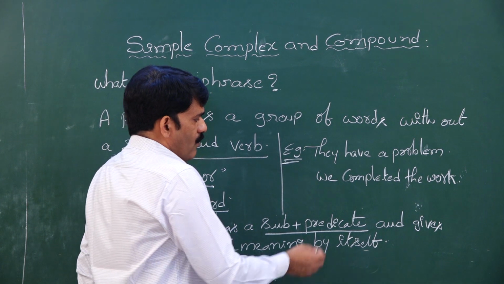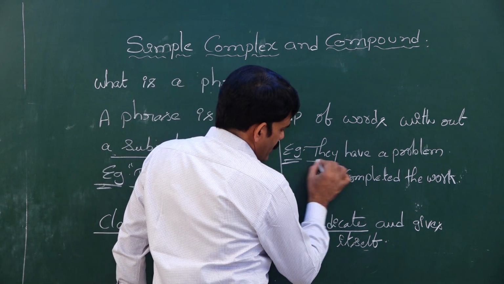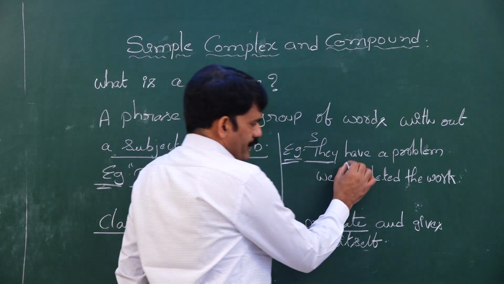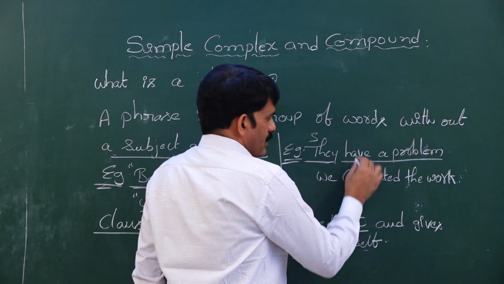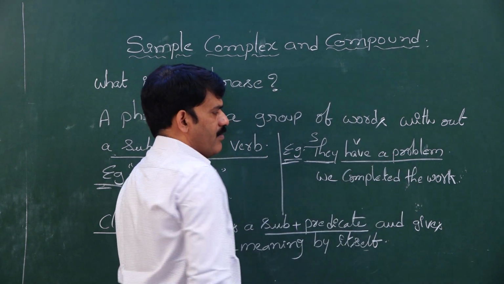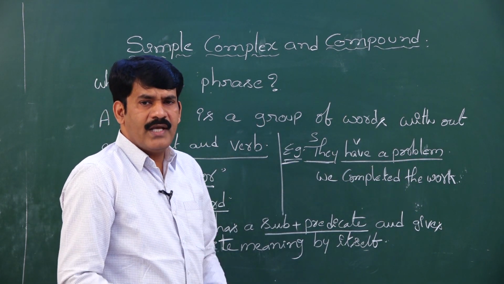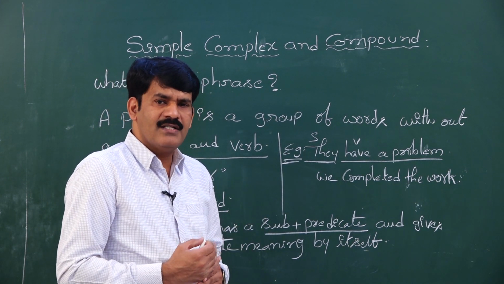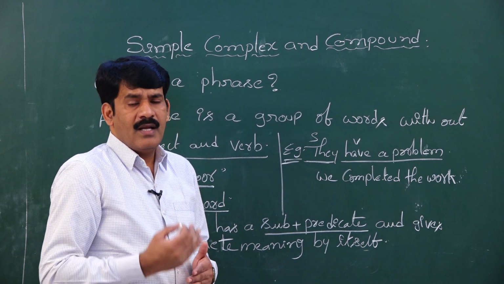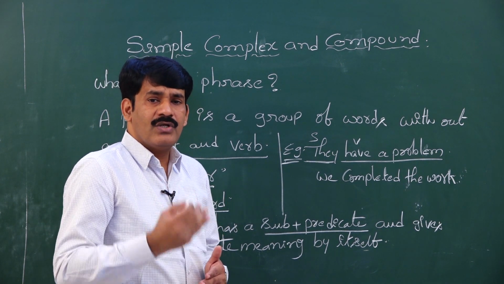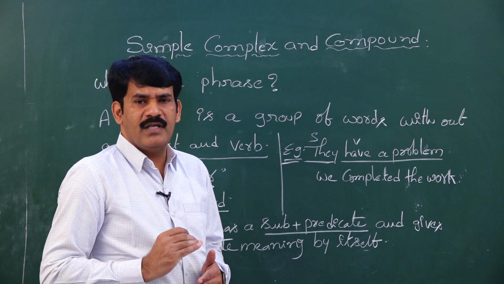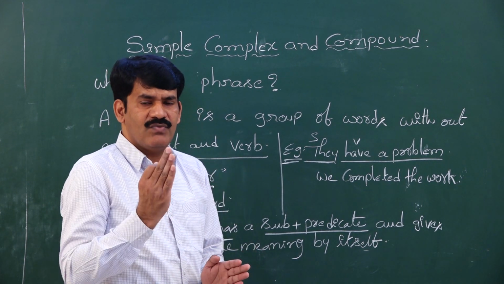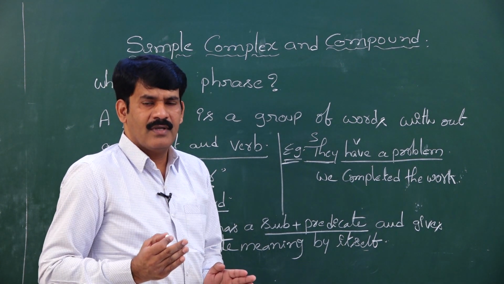Now in the clause, what do we have? We find the subject. There is a subject here. "Have a problem" is the predicate. "Have" is a verb and "problem" is a noun. We can see a subject, and at the same time we find a predicate. A subject and predicate together give complete meaning by itself without depending on anything else. This is what we call a clause.